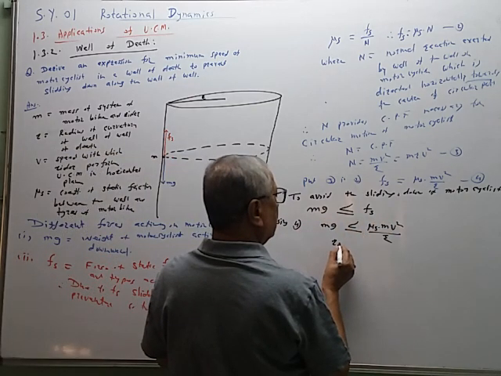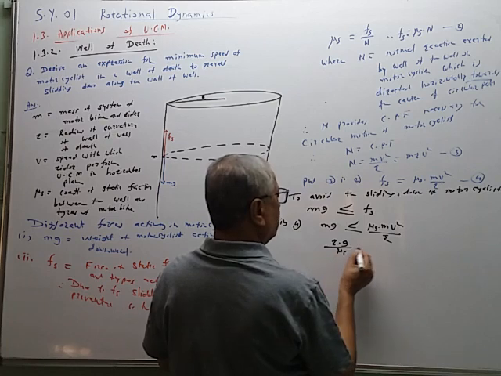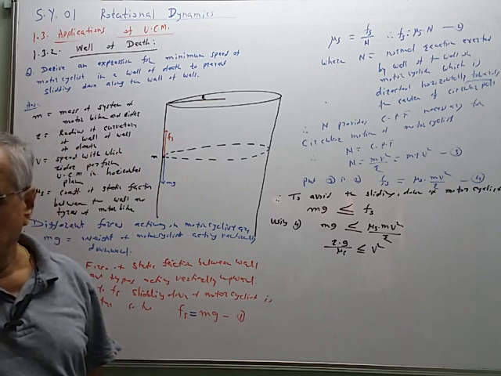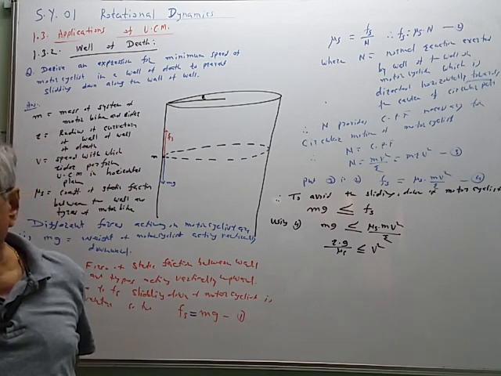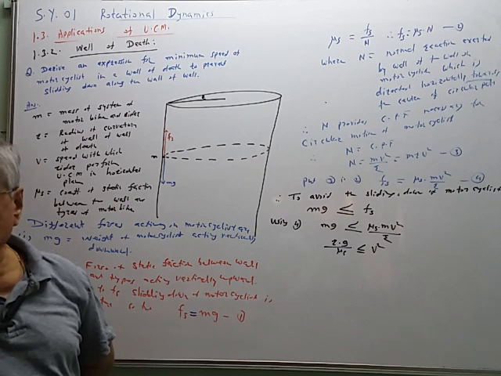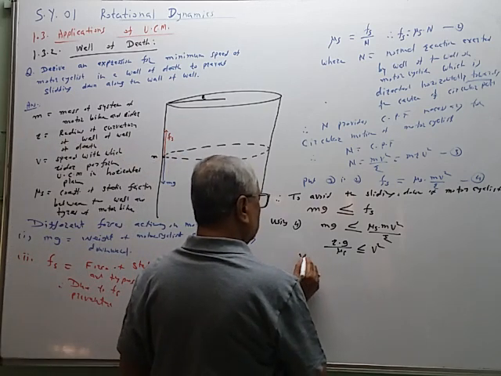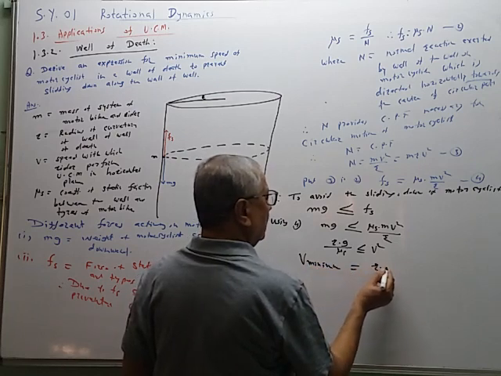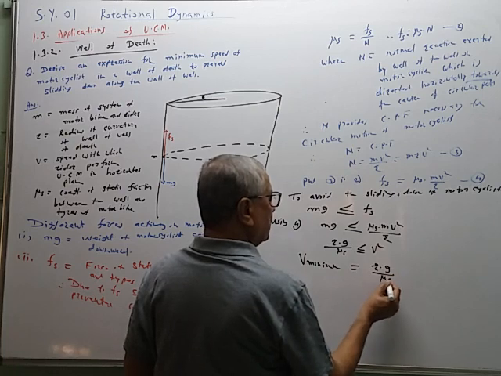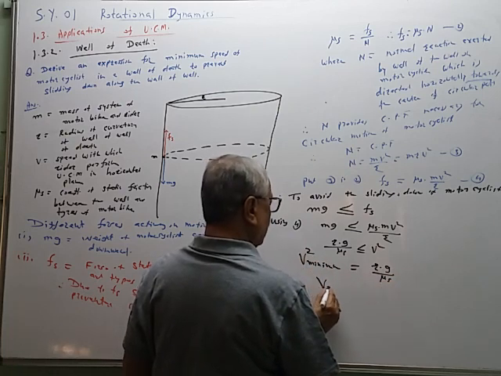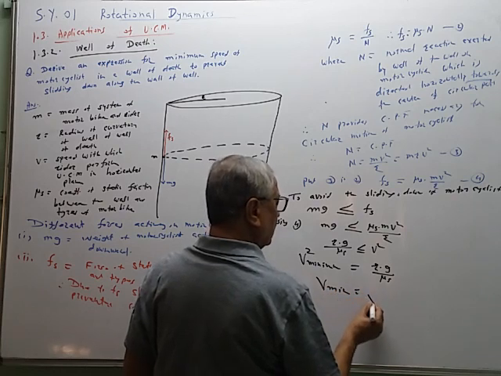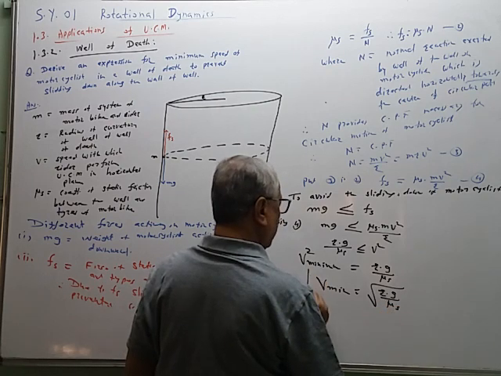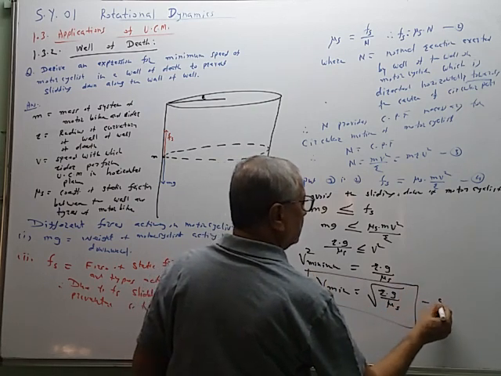So r into g upon mu s is less than or equal to v square. Therefore, when we use the equal sign, it will be the minimum speed. So v minimum is equal to the square root of r g upon the coefficient of static friction. So this is equation 5.